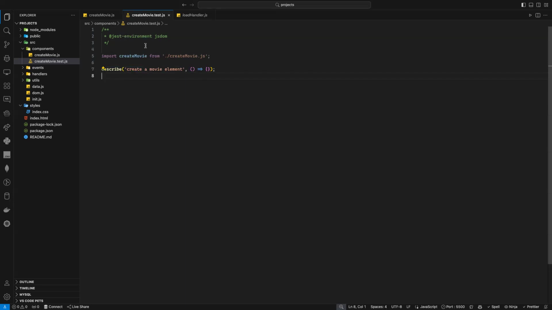You need to add this one, because it's telling the library I want you to use JSDOM. JSDOM here is a fake DOM, because Node does not have a DOM, so it will not allow you. Other than that, here now I can write my test. So I need to write test, right? And test here, of course, takes 2 parameters, as you can see.